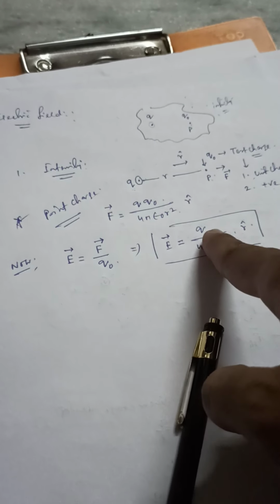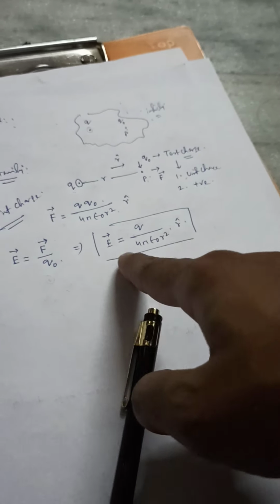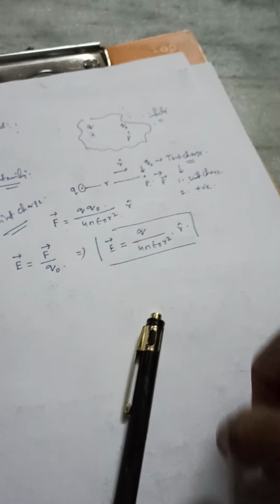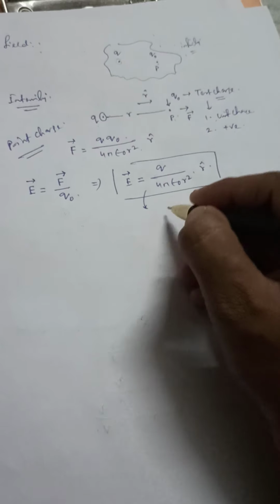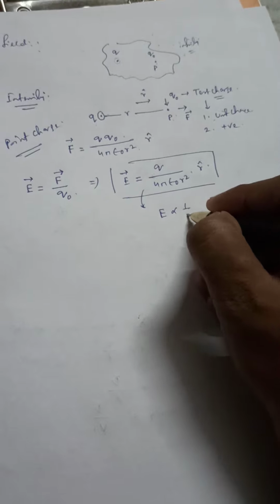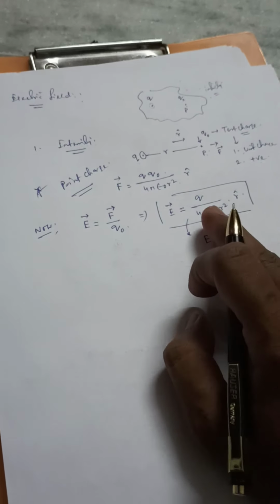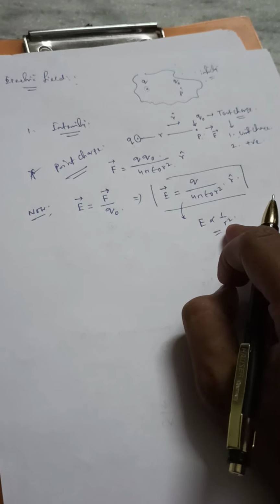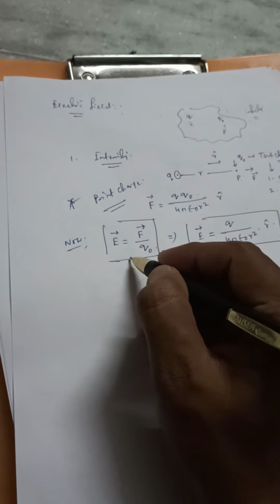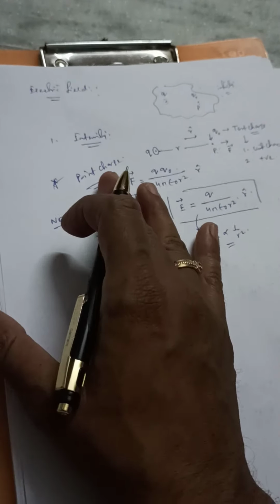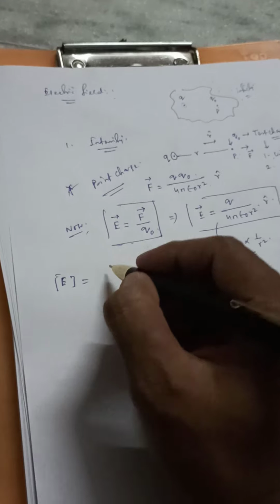And due to point charge small q, the field which is created at a point at a distance small r is E equal to this expression. Now from here it's very clear that E is proportional to 1 by r square. That means with the distance small r, the field is reducing. Now from this definition we can calculate the dimension of electric field intensity.